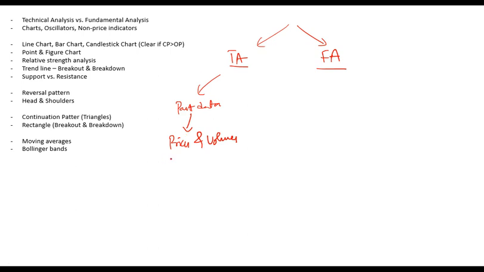That means historical stock prices or asset prices and the volumes of trade. And you are actually analyzing the demand and supply of the asset, that is, how much is the demand in the market and how much is the supply of a particular stock or any other asset.